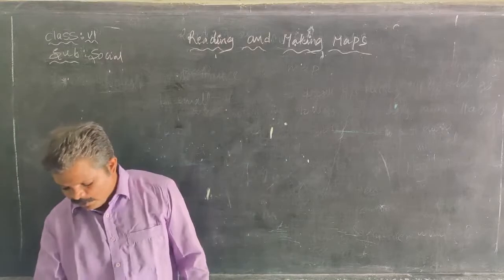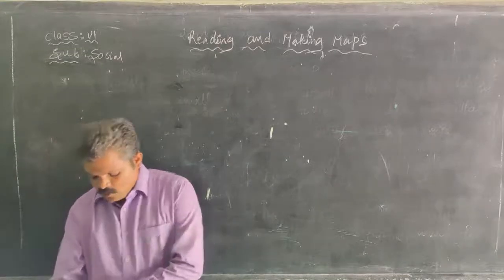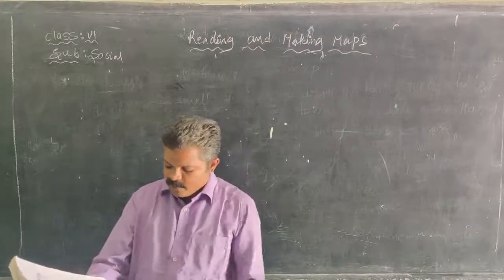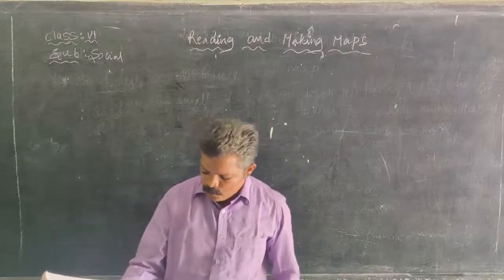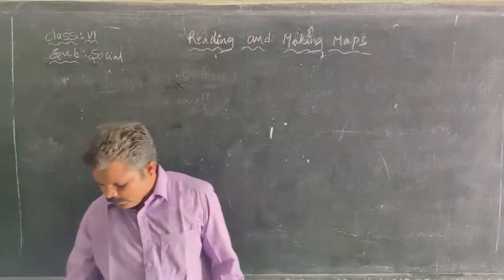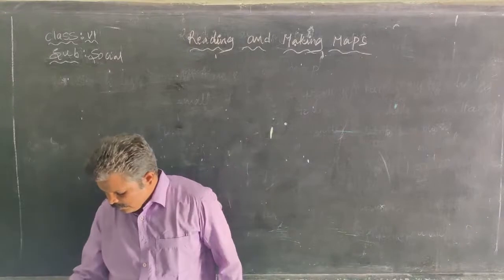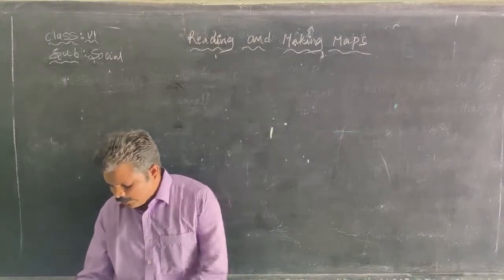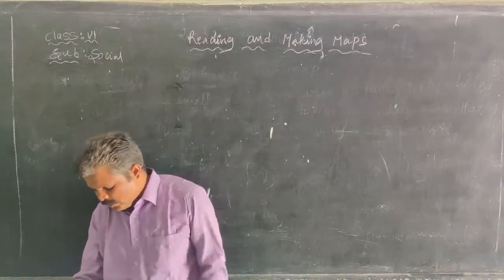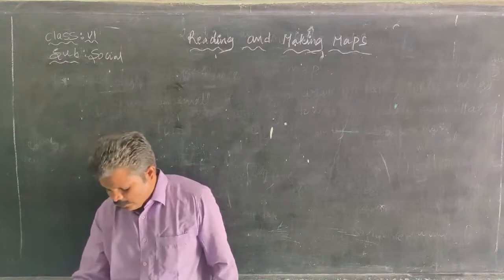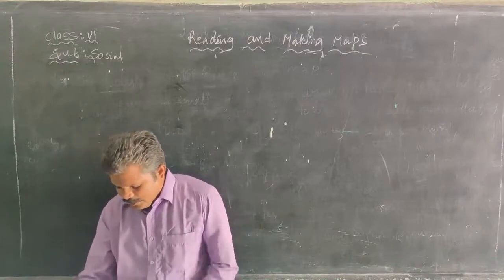Next, Uttara is towards Nazir in the northeast direction.